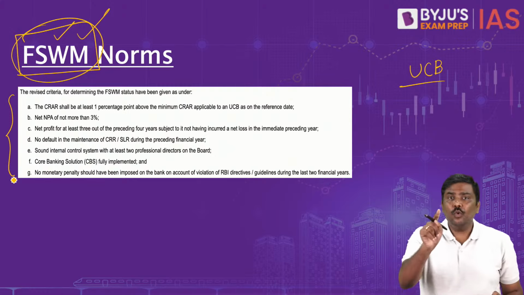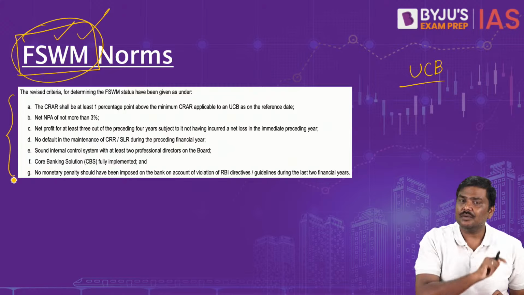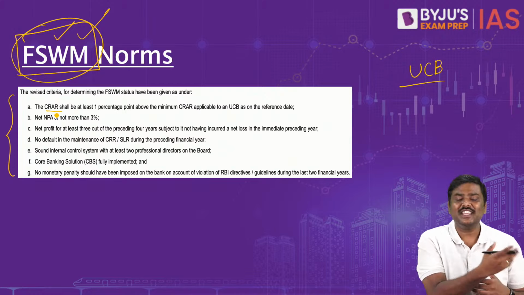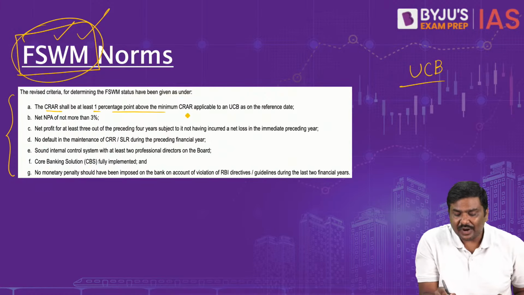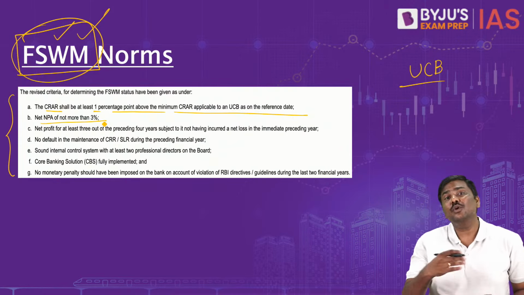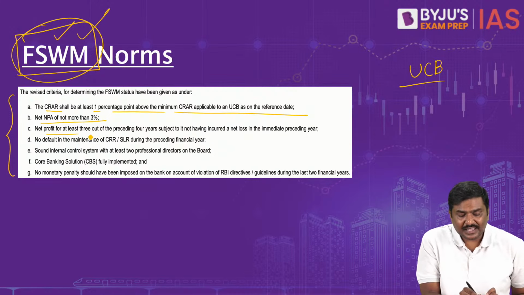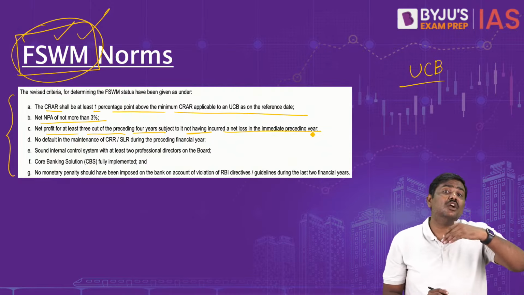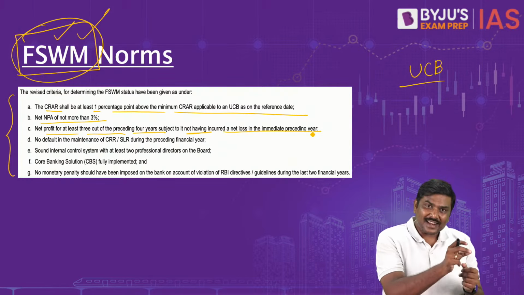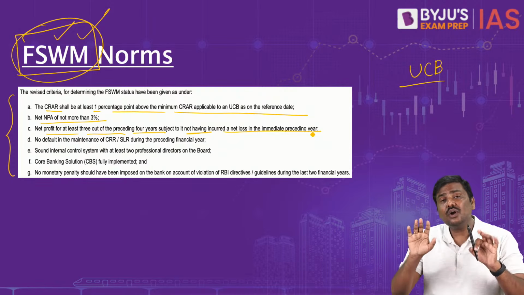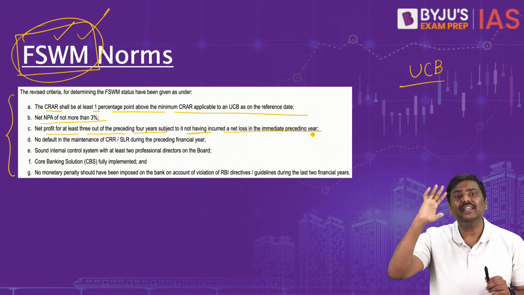For example, if you want to classify a UCB as FSWM, then the CRAR, just now we have discussed this, capital adequacy ratio or CRAR should be at least 1 percentage point above the minimum CAR applicable to UCB. Net NPAs should not be more than 3%. Net profit for at least 3 preceding years should be there, and they should not have incurred any kind of losses. So there are conditions which have been imposed by RBI. If a UCB meets these conditions, it is called a financially sound and well managed UCB.